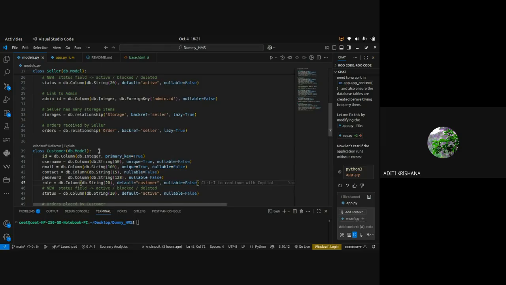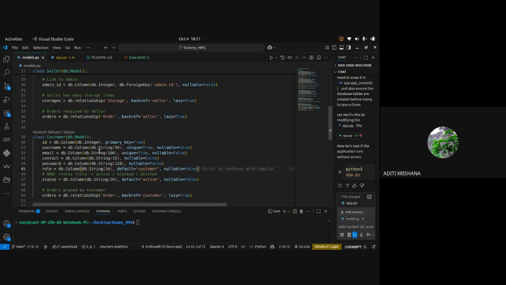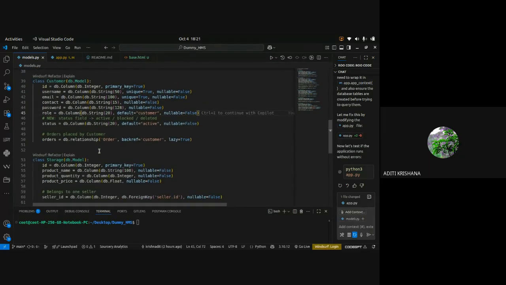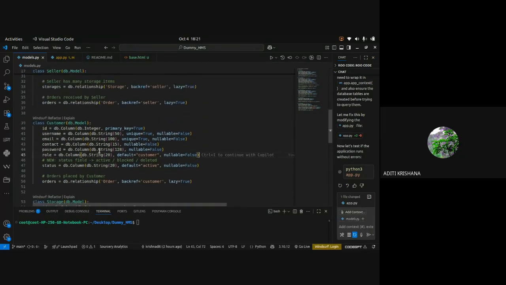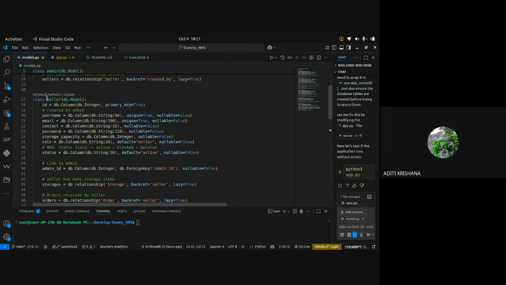Now comes one storage table. Every time a shopkeeper's profile is created by the admin, the admin will define the storage capacity of the seller, that not more than that he can keep in his shop.